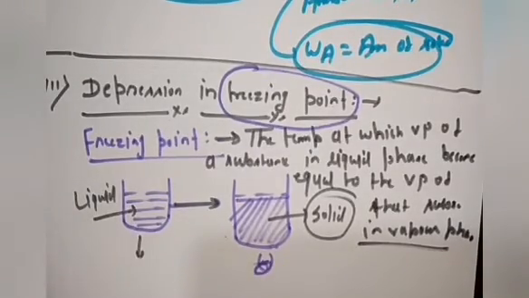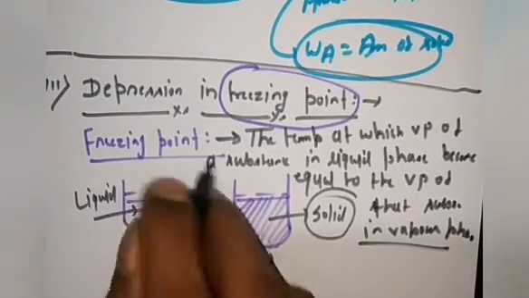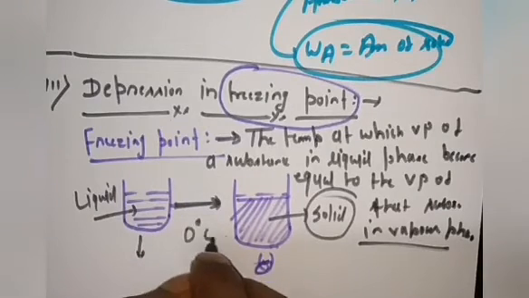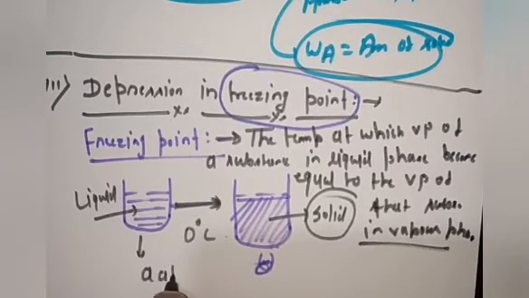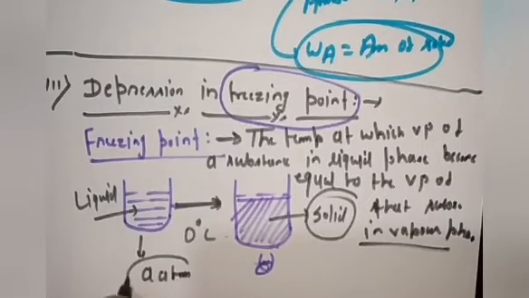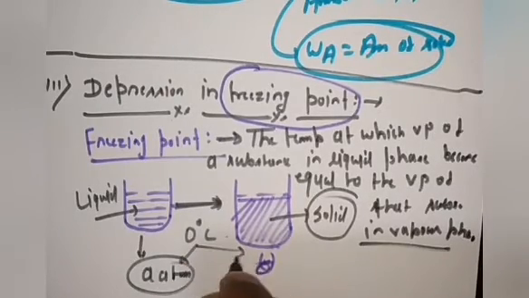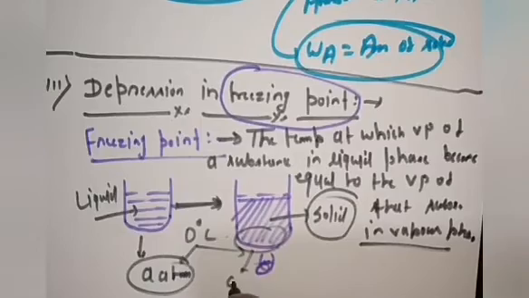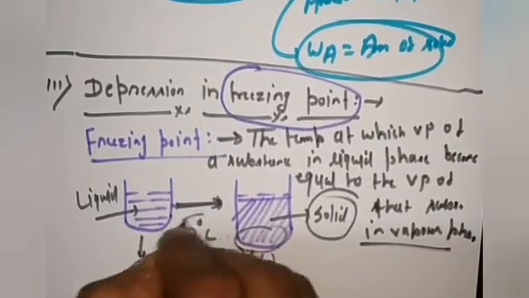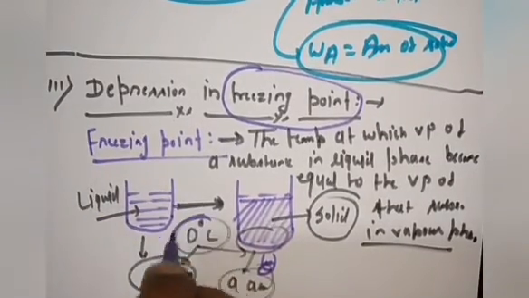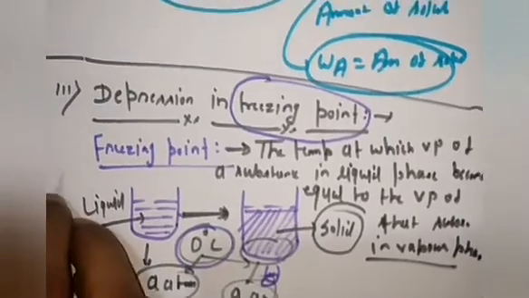Means if the vapor pressure of the substance at a particular temperature, understand 0 degree centigrade, is A atm, and at 0 degree centigrade the solid phase's vapor pressure also becomes A atm, then that 0 degree centigrade temperature will be called the freezing point of that particular substance.